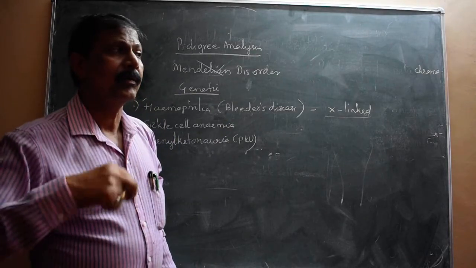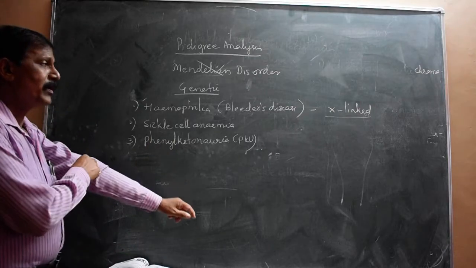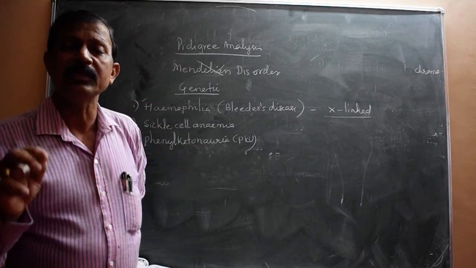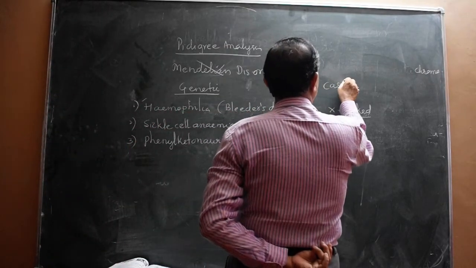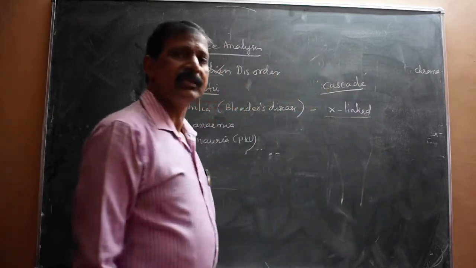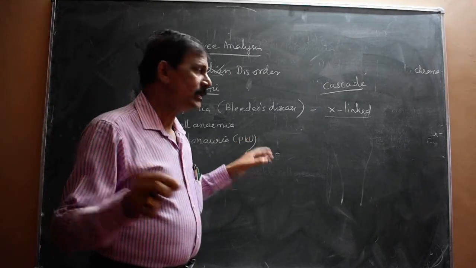Because of this defective chromosome, the clotting factor is not properly secreted, and that is due to the protein called cascade protein. The deficiency of the cascade protein